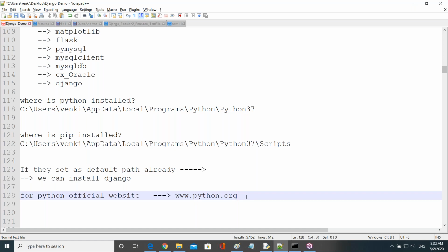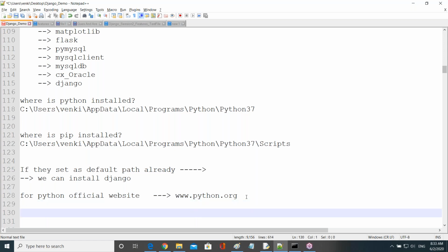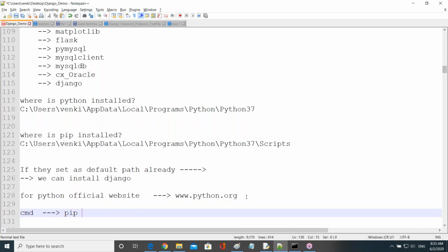Open the command prompt. We go to our command prompt. There we type pip install Django. That's all. Just type these three words and click enter. That's all. It automatically installs.